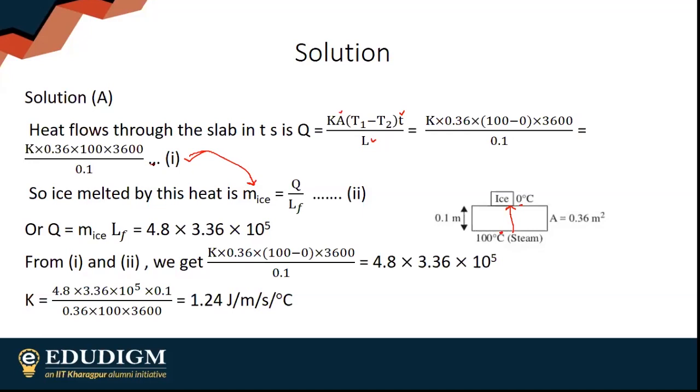This is the heat flowing through the slab. This is Q equals M ice into Lf, the heat absorbed by ice. The rest of everything is given. Simply equate the two. Moving on to my next question.